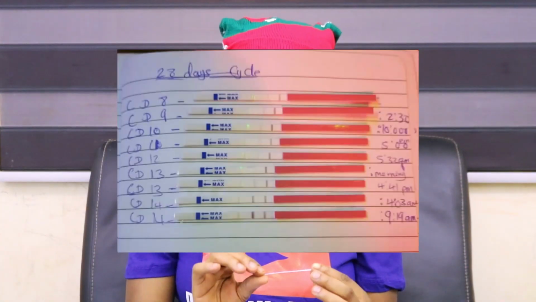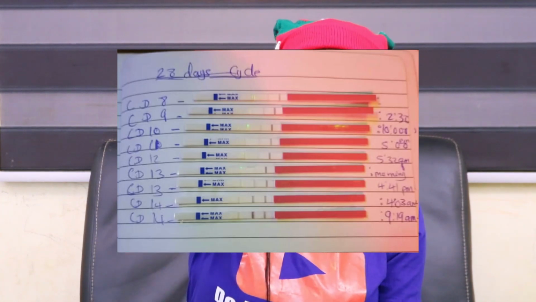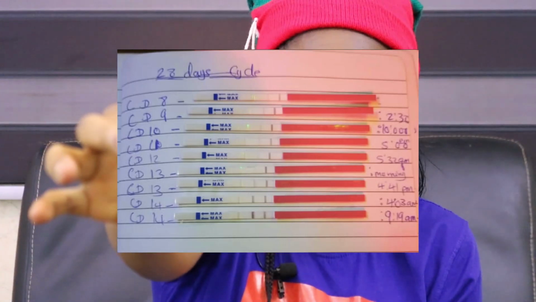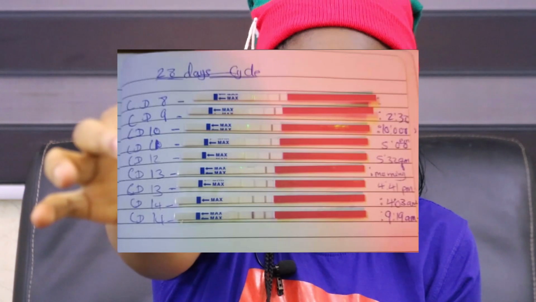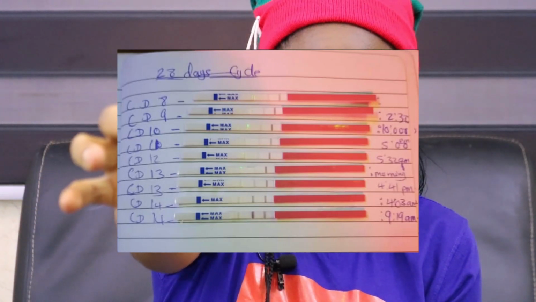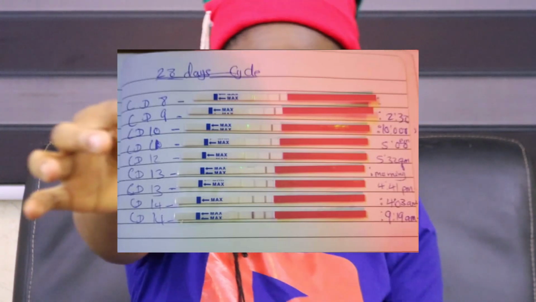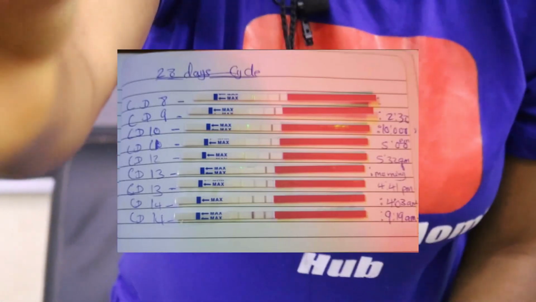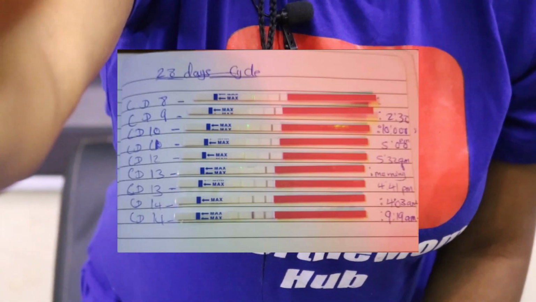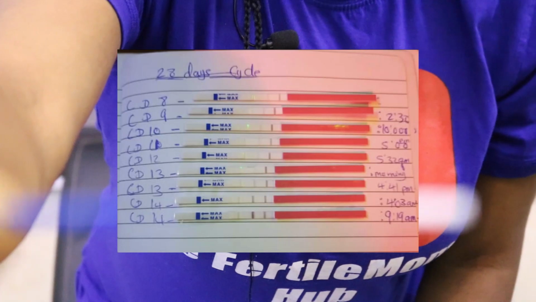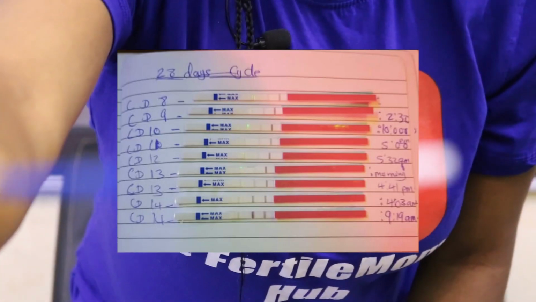But if you can grab this, it is very good for you as well. I took a pregnancy test yesterday and it's so clear. So I just want to show you something on this pregnancy test strip. Once you do your ovulation test, let me get up. You see, the two lines are equally dark. Yesterday it was more obvious.